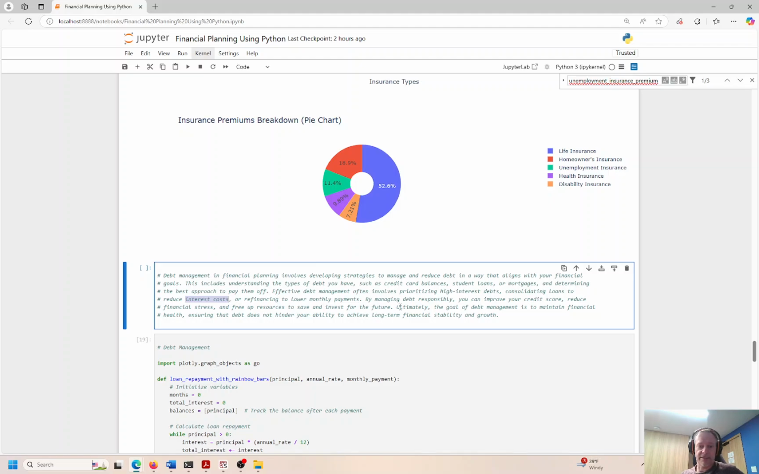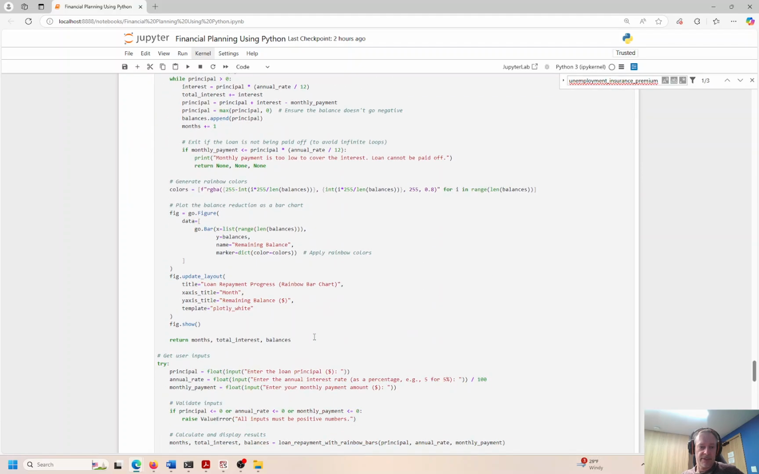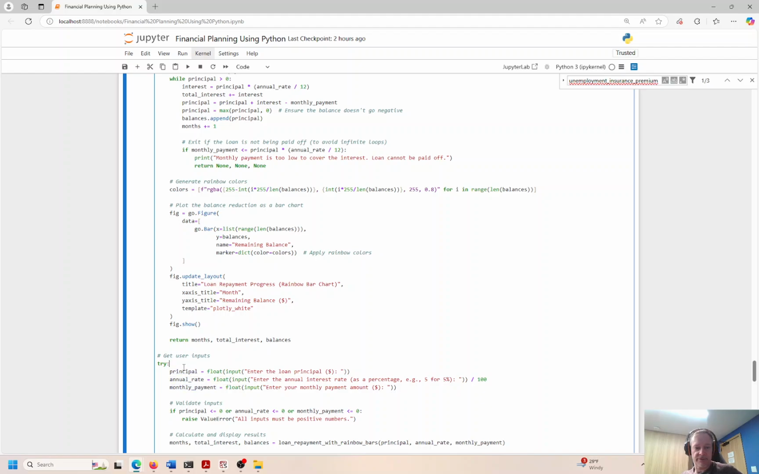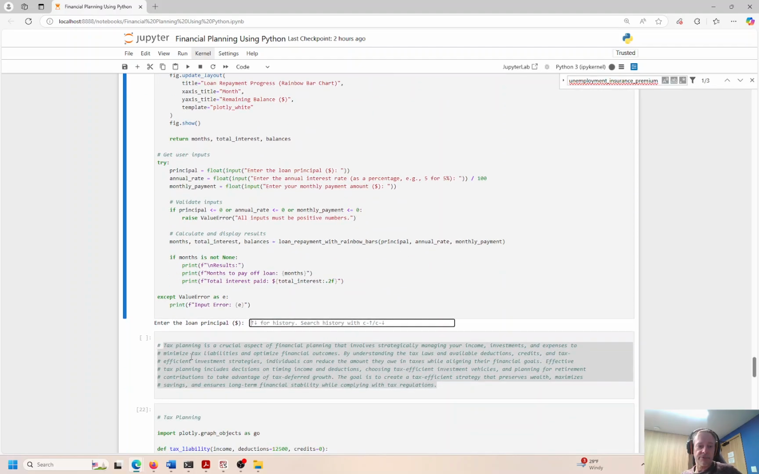So ultimately, the goal of debt management is to maintain decent financial health and ensure that debt does not hinder you from achieving your financial goals. Okay, so let us go ahead and capture some inputs from the user. Just like we saw before, the insurance example. Enter the loan principal. So how much are we going to borrow? Let's say it's a home loan. We're going to buy a house, 300K.